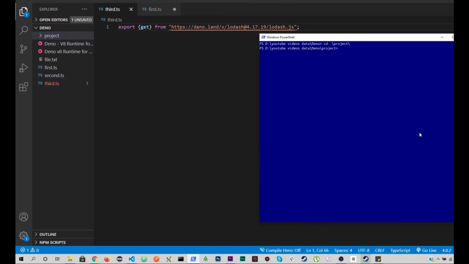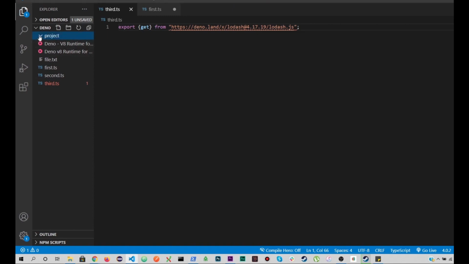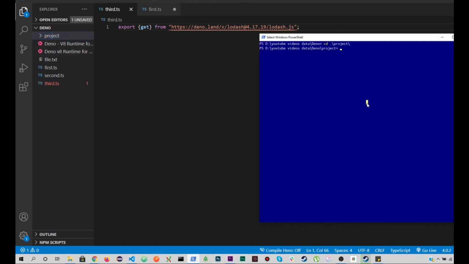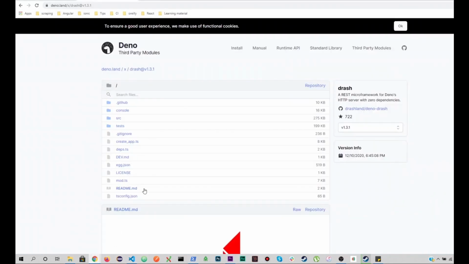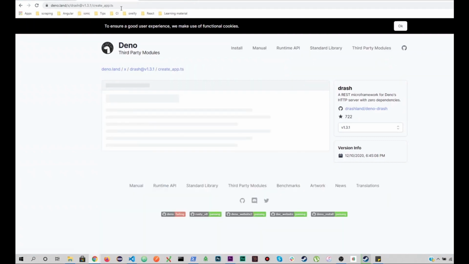And here I would like to import the Drash package, and create an API folder structure in my project. I don't need to manually create all the folders, right? So for actually creating it, Deno run, and I can paste the Drash create app TypeScript file from here. So Drash and create app, yeah.